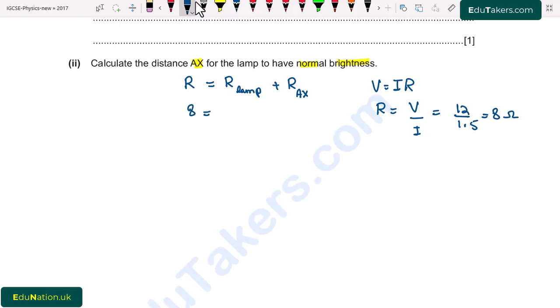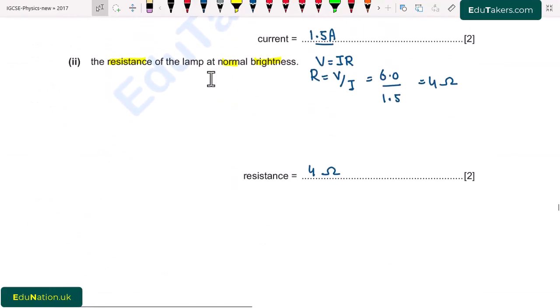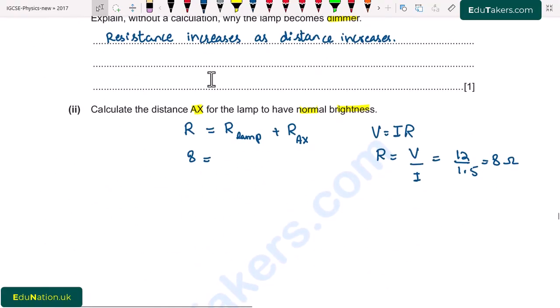It will be equal to the resistance of the lamp that we already calculated here. It is 4 ohms. So I write here 4 plus resistance of AX. So resistance AX comes to be 8 minus 4, which is equal to 4 ohms. Now we know that